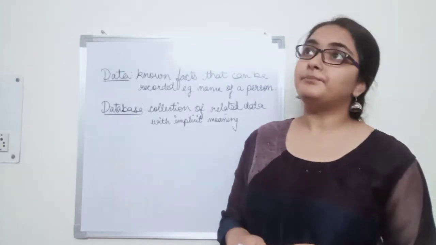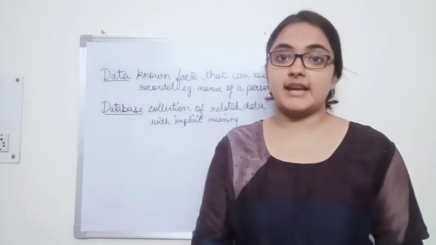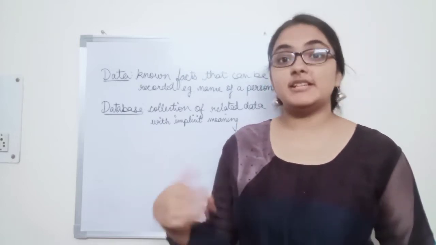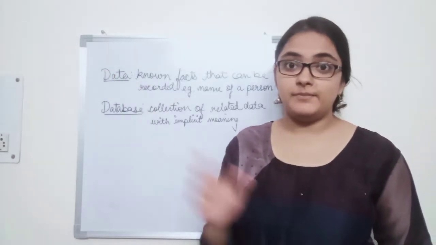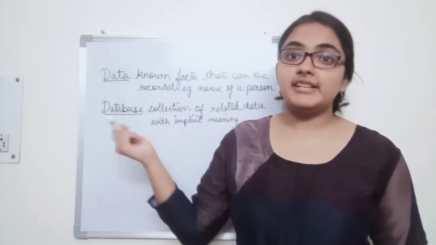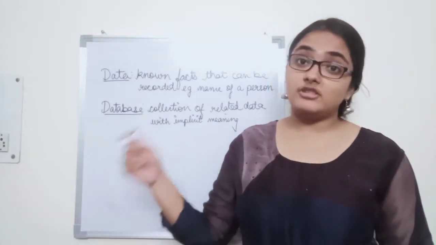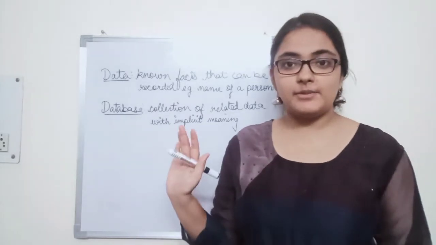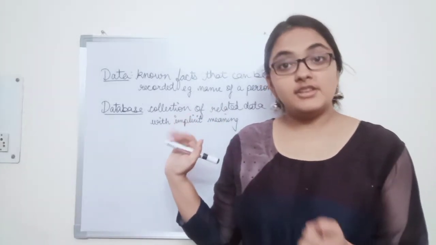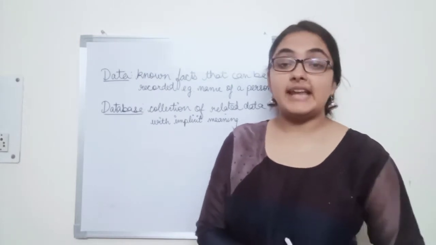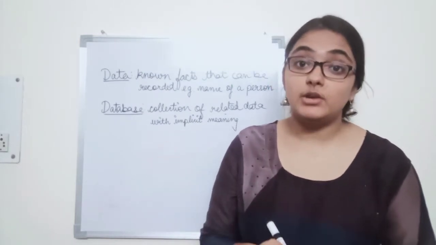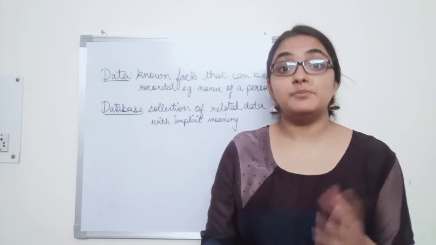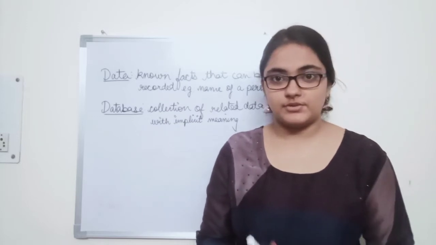For example, if I maintain the database that I described earlier, and if some person shifts from this place to some other place such that he has not remained my neighbor, then it is a change or an event that has occurred in the real world, and that change also needs to be reflected in the database. Since he has not remained my neighbor, I will delete that entry from the database. So databases have to depict the real world really well. The part of the real world that our database represents is called the mini world or the universe of discourse.